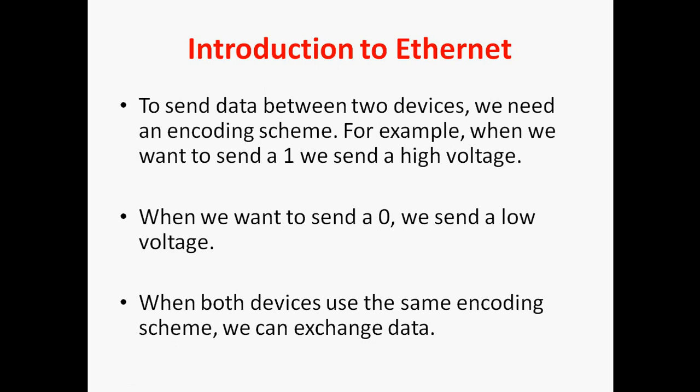For example, when we want to send a 1, we send a high voltage. When we want to send a 0, we send a low voltage. When both devices use the same encoding scheme, only then can they exchange the data.